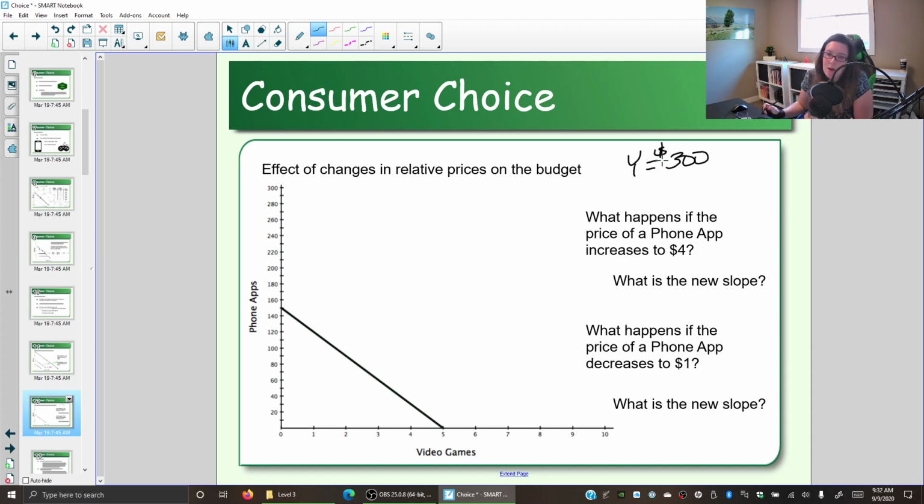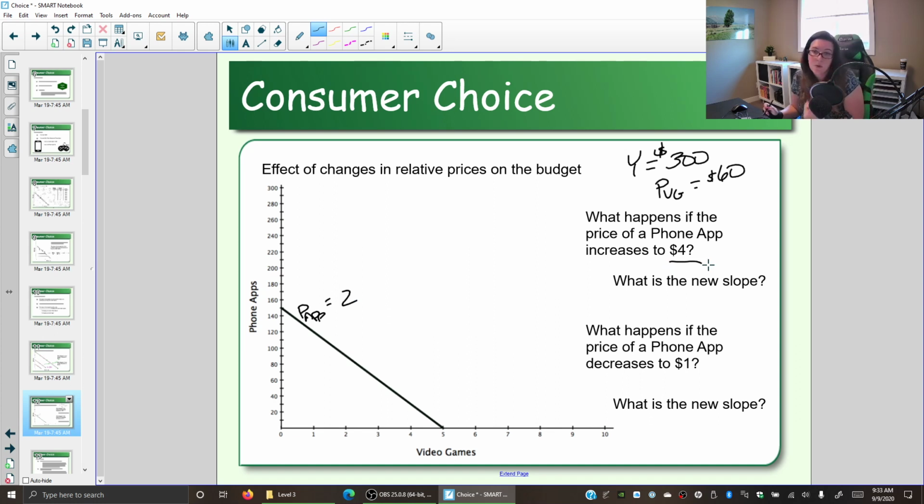But what if we now change the price of one good versus the other? So let's say the price of video games is 60 bucks. And the budget line that you see here is the one we drew before. That budget line is based on a price of apps. So let's write here: price of app, $2. So the question becomes, what happens if we change the price of a phone app to $4?